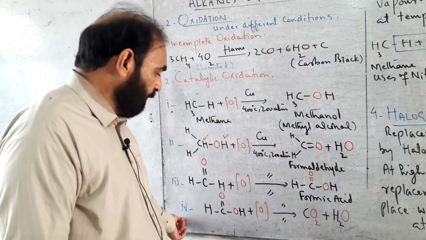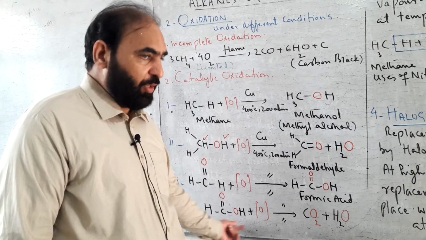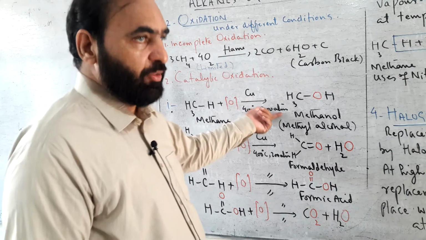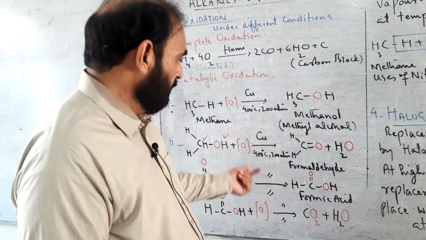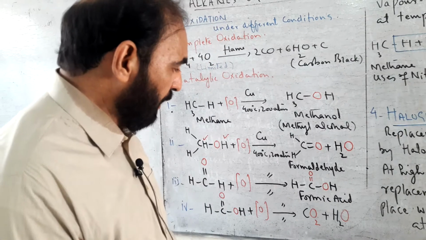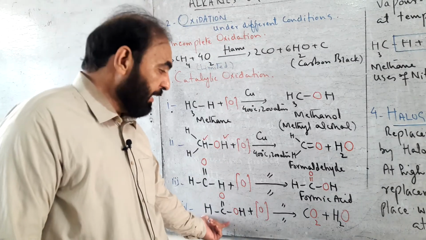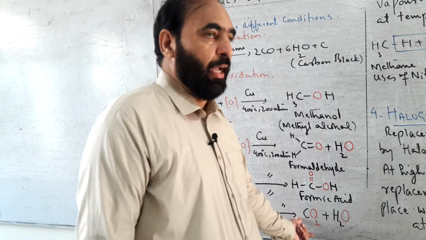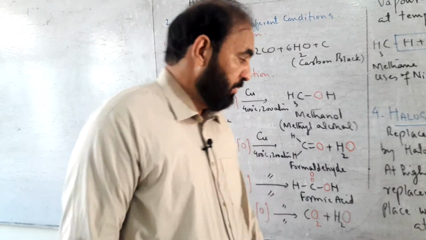Finally, in fourth step, when formic acid is further oxidized under the same conditions, in the presence of copper catalyst, 400 degree centigrade temperature and 200 atmospheric pressure, formic acid is oxidized into carbon dioxide and water.